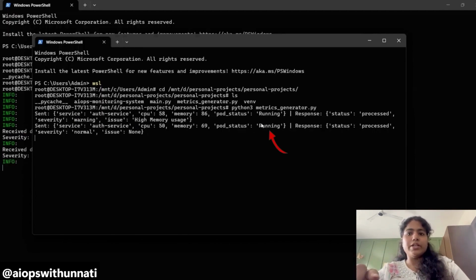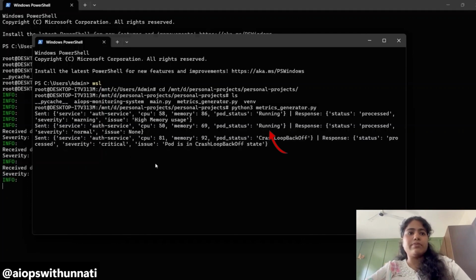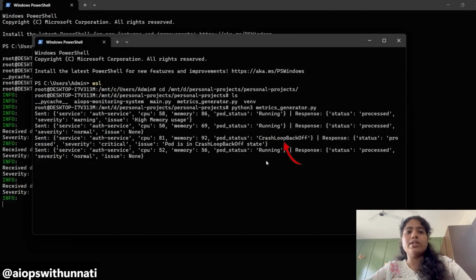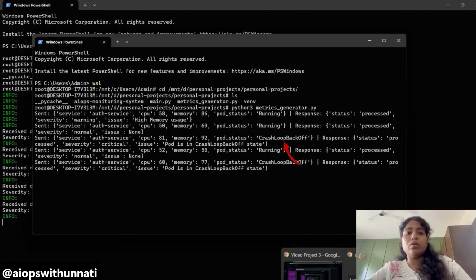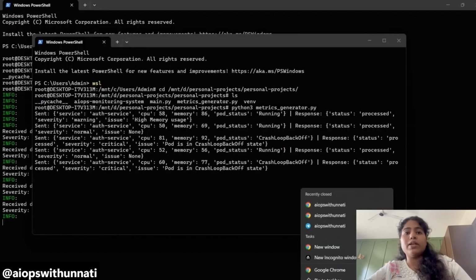So now it is generating the metrics and you can see pod status is running. That's fine, there are no issues. Again, it is saying pod status is running fine, process, everything is fine. Now it is saying pod status is in crash loop back off state. So let's make sure this alert comes to our Telegram.